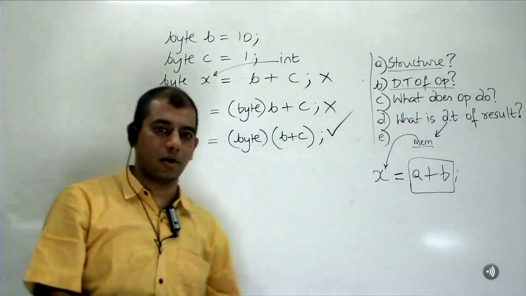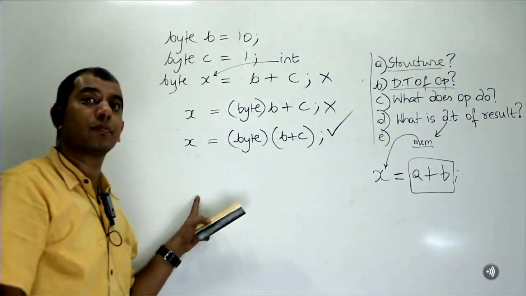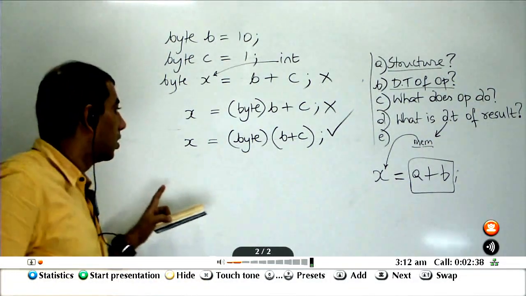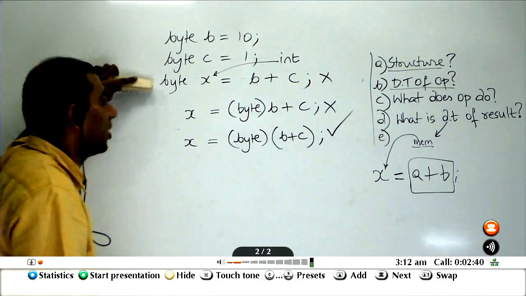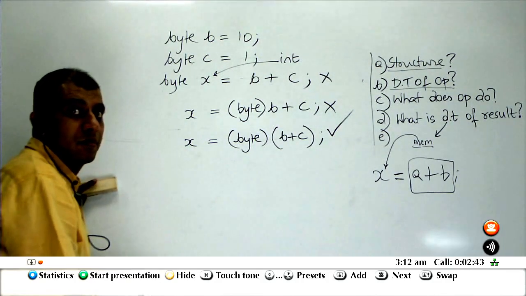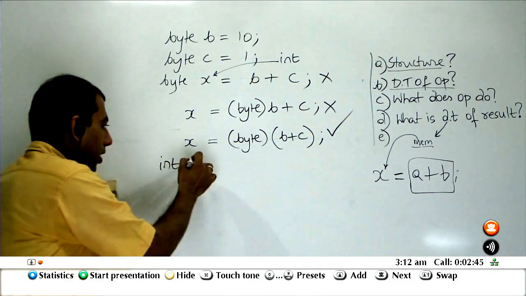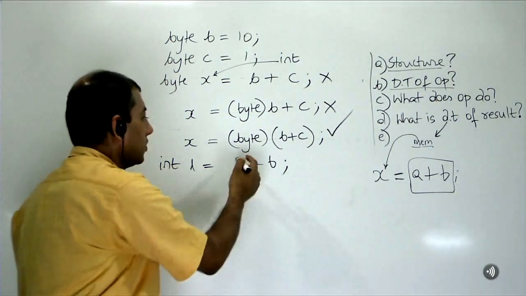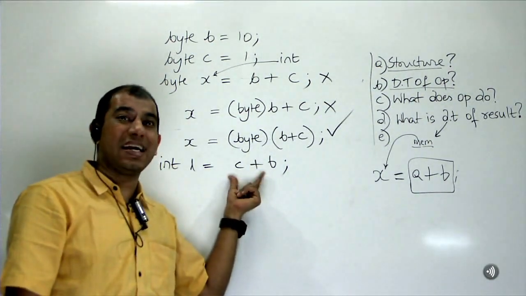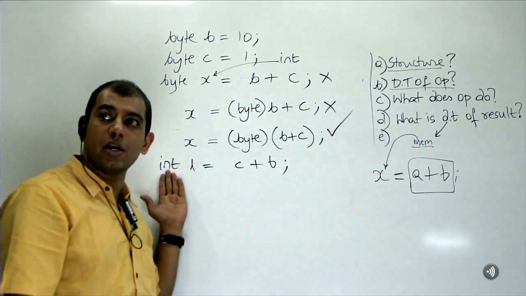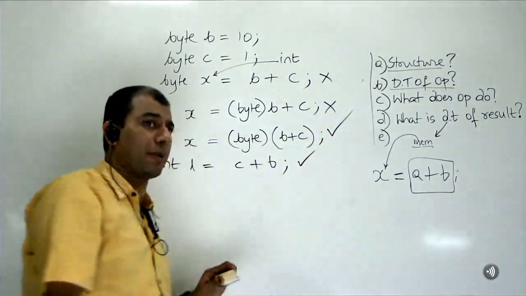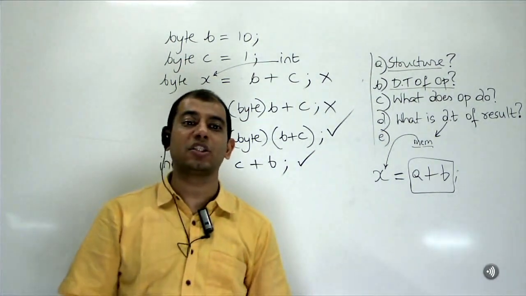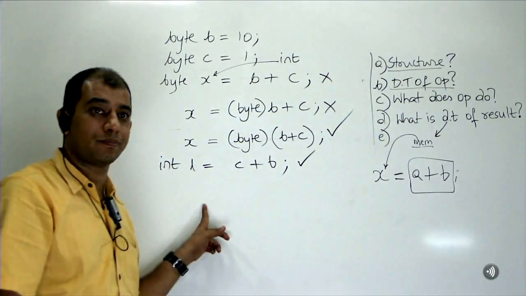I want to tell you one more thing. If you don't specify X as byte, you have to specify some data type. Int, that's what I tried to write. Int X is equal to C plus B. Now tell me, will it work? Byte plus a byte will yield an int. Can that int be stored in an int or not? Yes. No problem. The problem was storing it in a byte, which is a smaller data type. Everybody clear?